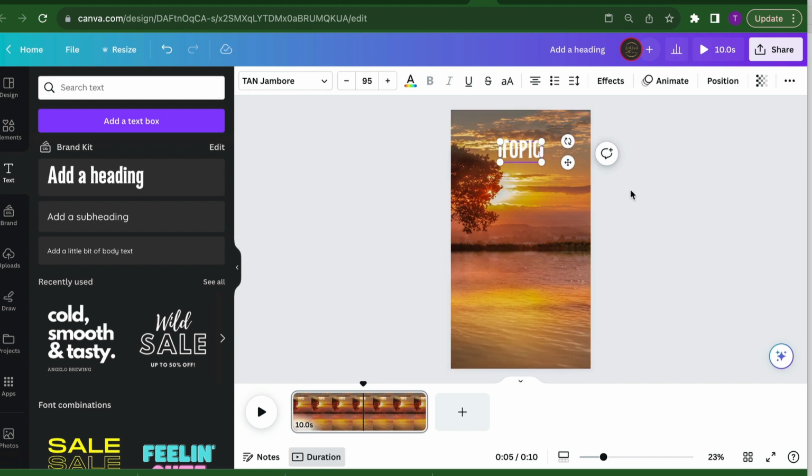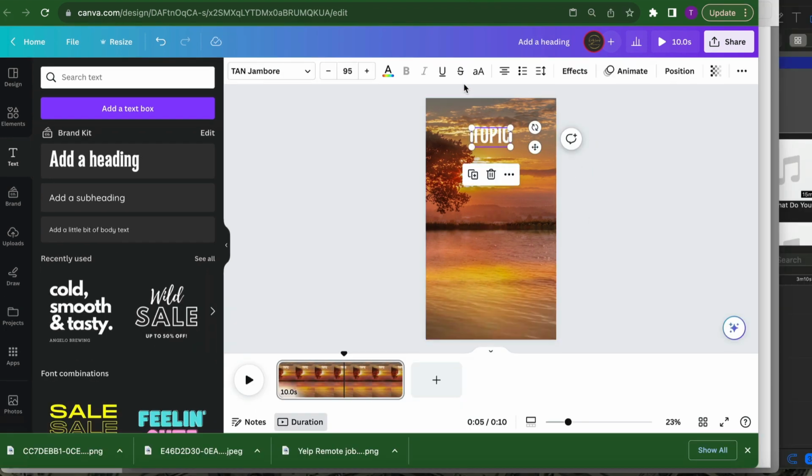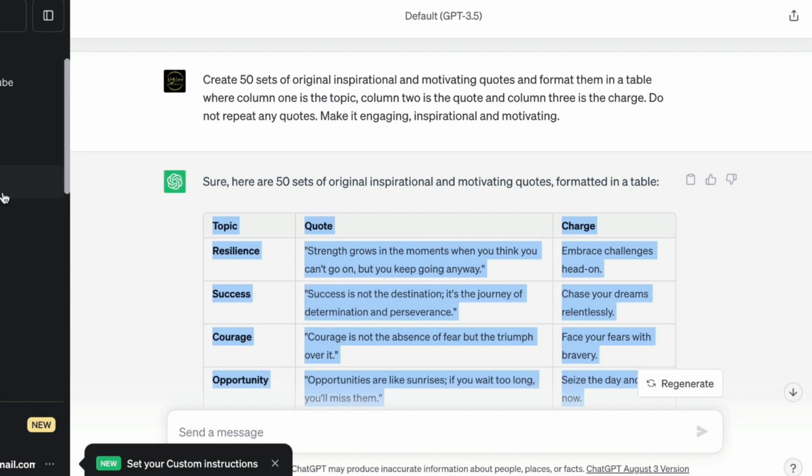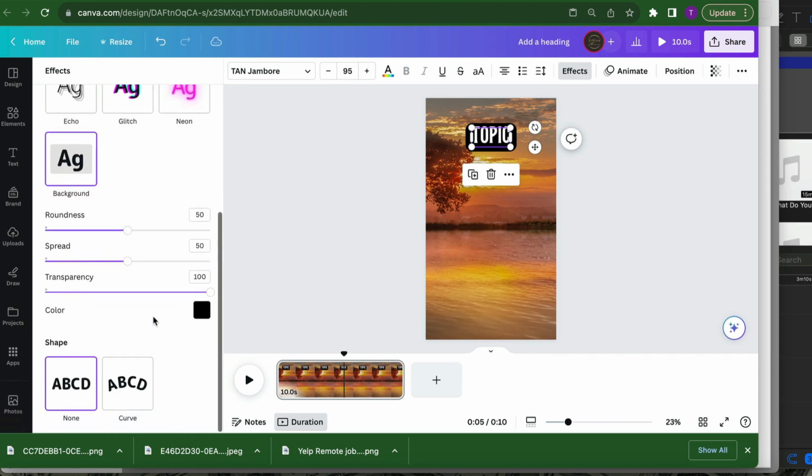So we're going to write topic, and the reason why we're writing topic, remember that in ChatGPT, when we put in the input to get the information from chat, we had topic, we had quote, and we had charge for those 3 columns. And because we're going to do some connection here, you want to make sure that you have all 3 of those: topic, quotes, and charge. Okay, so the topic, we're going to leave that, but we're going to click on effects, because we want to put some background on that to allow it to stand out a little bit.